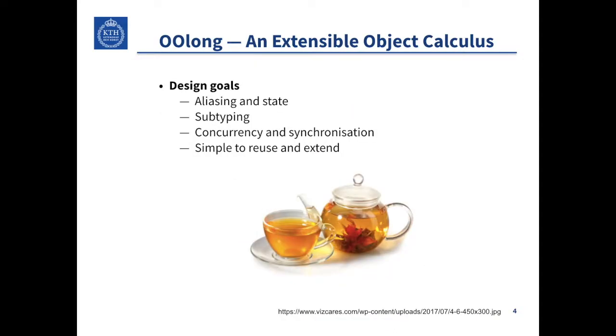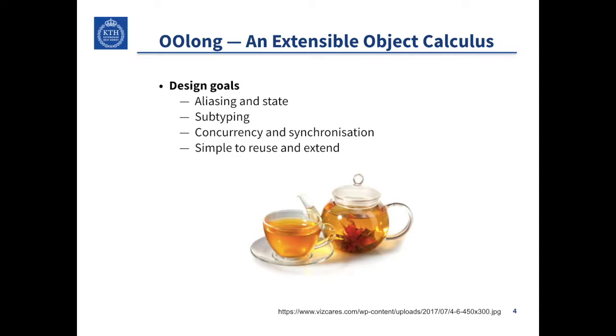The contribution of this work is another such core object calculus called OOlong. It models what we feel are the most important features of object-oriented languages, such as aliasing and subtyping, and with the ubiquity of multicore hardware today, we also include concurrency in the calculus. The most important design goal of OOlong, however, is that it should be simple to reuse and extend.